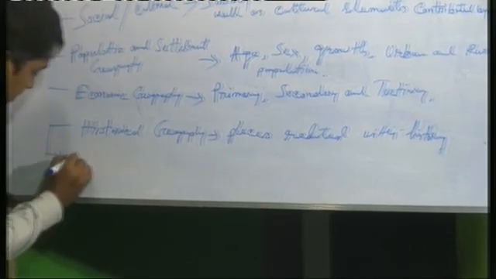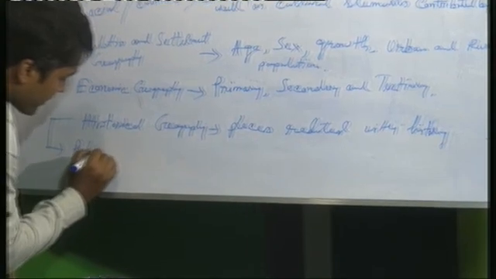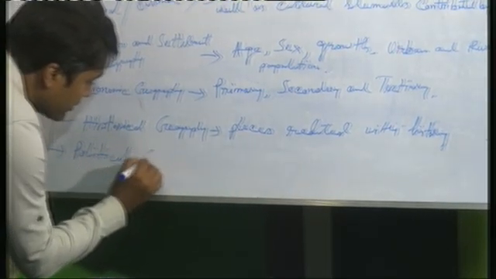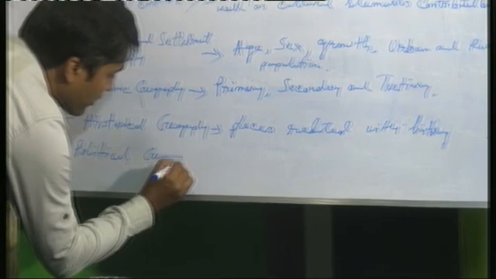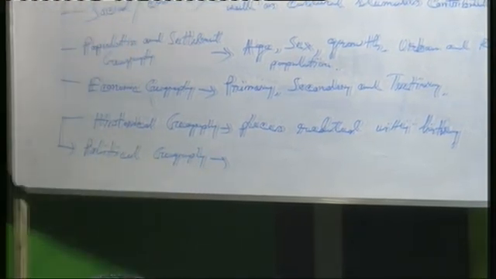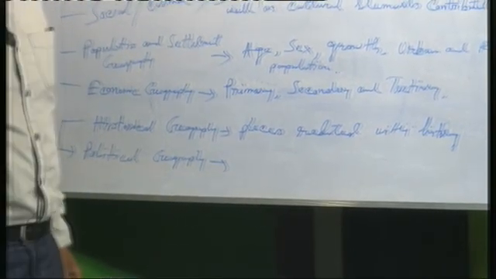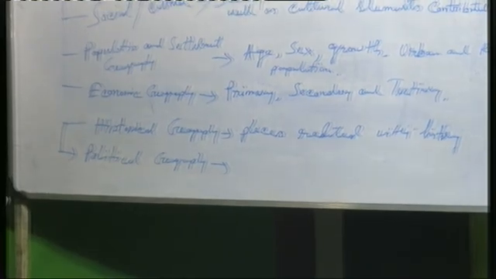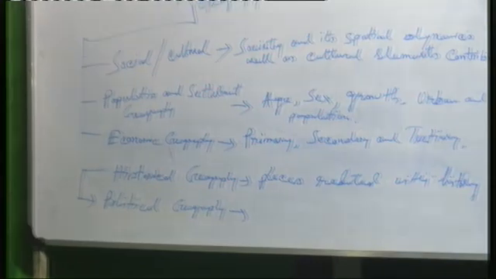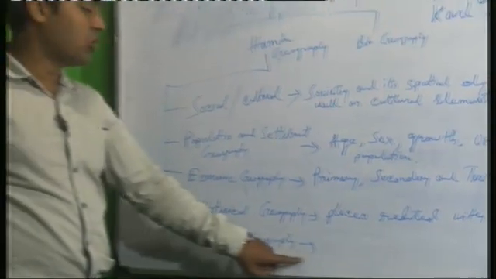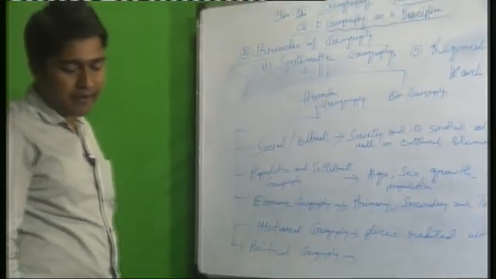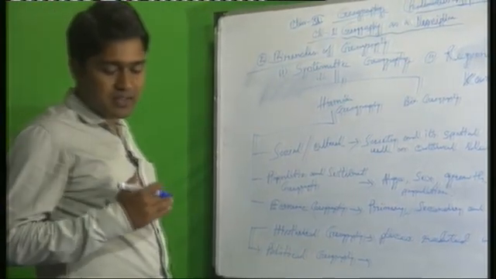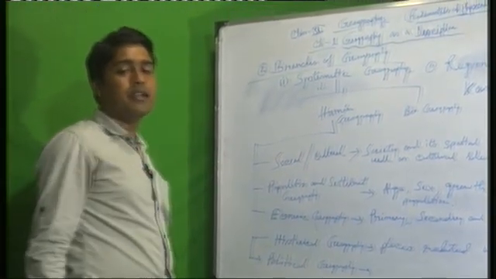Now the last portion is political geography. It is a very complex part of geography. Political geography means looking at space from the angle of political events and studies, with their boundaries, and also the spatial relation between neighboring political units.